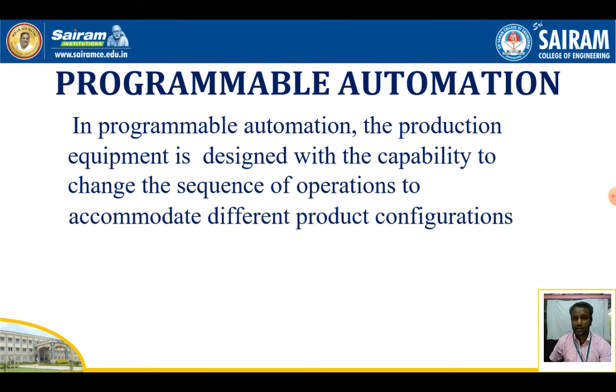Then comes the next one, the programmable automation system. It is similar to the batch production system. In the programmable automation system, the production equipment is designed with the capability to change the sequence of operations to accommodate different product configurations.